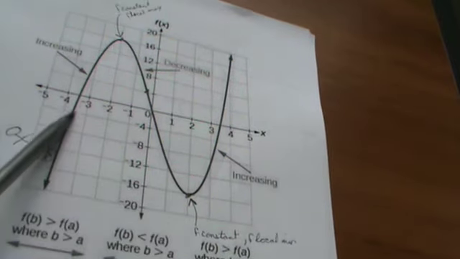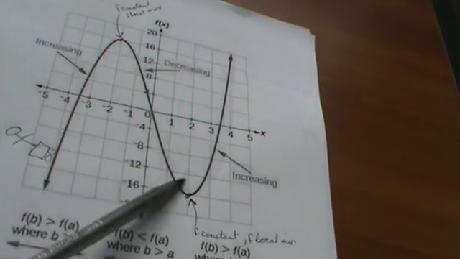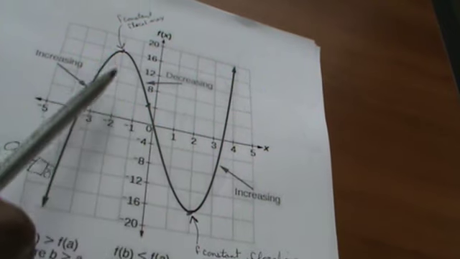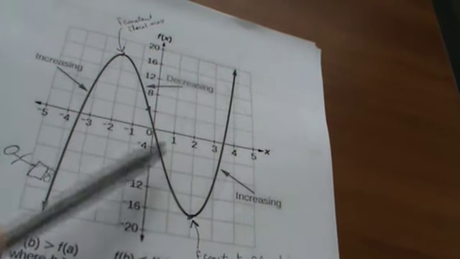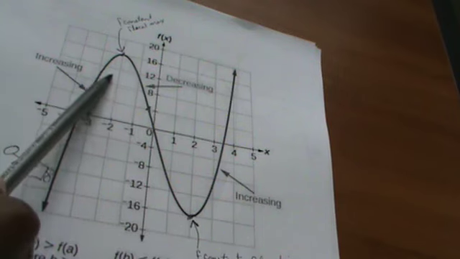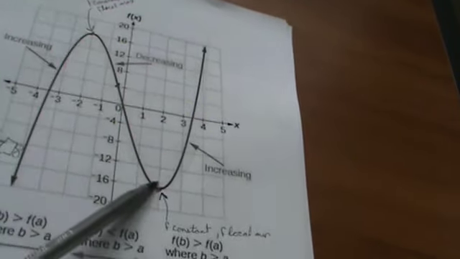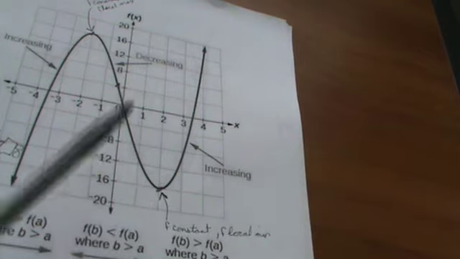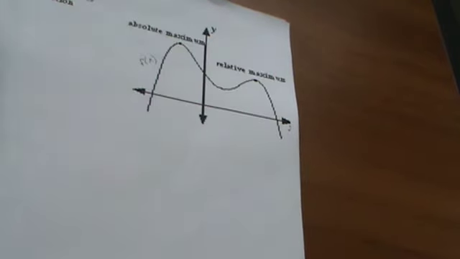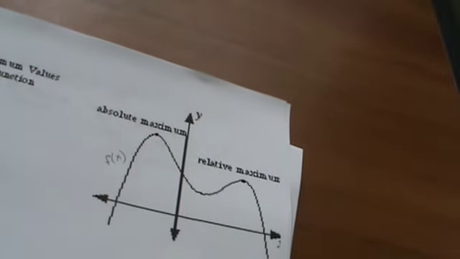Okay, so again, increasing, decreasing, increasing. Your function is constant here and also here. At this point, your function is at a local maximum, highest point in its region. This one, your function is at a local minimum. All right, so that was the first thing. Here's the next thing I wanted to point out.